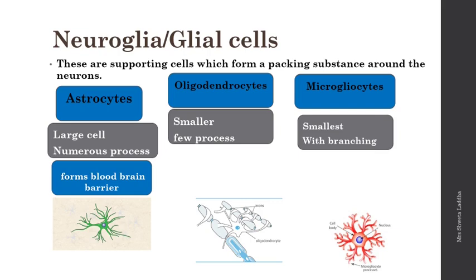Function of astrocyte: they form a blood-brain barrier. Now, what is a blood-brain barrier? They form a connection between the blood vessels and the brain, the neuron cells. And what will be their role? They bring about homeostasis, including the glutamate, calcium, potassium and water ions.